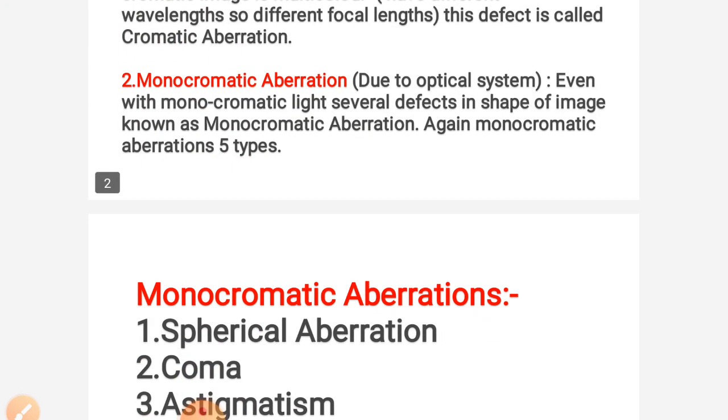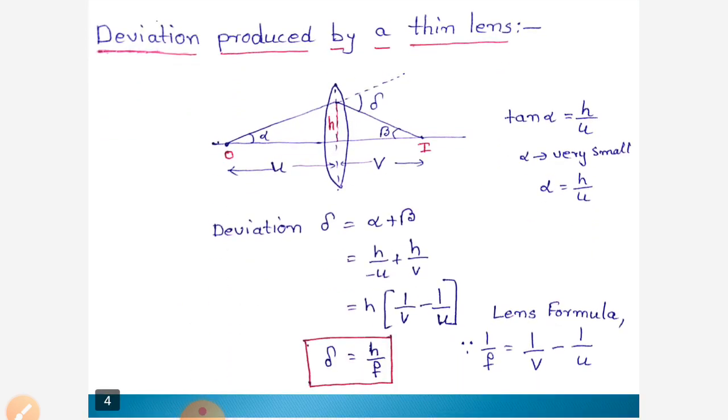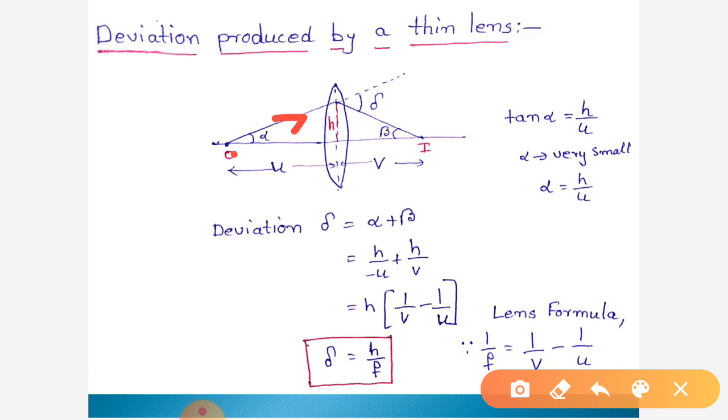They are the deviation produced by a thin lens. Take the thin lens. When light is incident from the object O, it is deviated from its original path by a deviation angle delta. Here the light is incident with an angle of alpha with the optic axis of the lens, and leaves with an angle of beta with the optic axis of the lens.